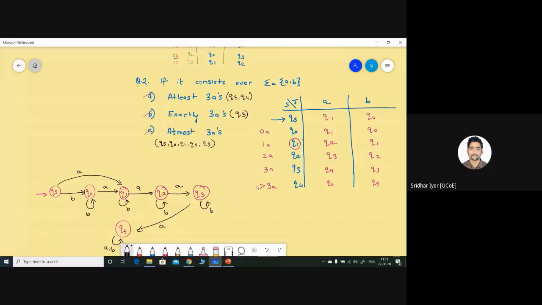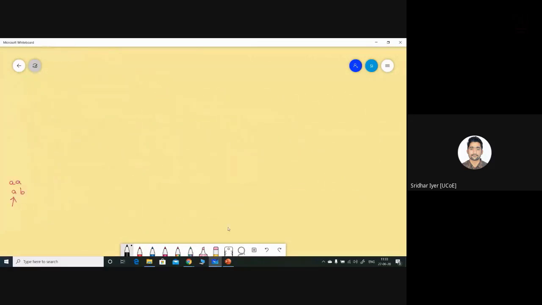Confusion is clear. So let's move ahead with the next question, and I want you all to complete this question on your own. Question number 3. Here onwards, the methodology of solving the question may slightly differ.